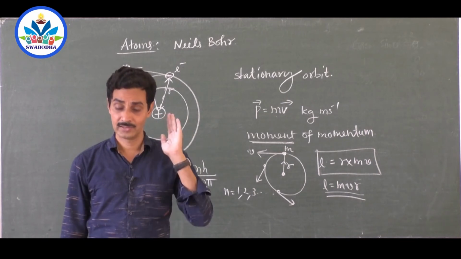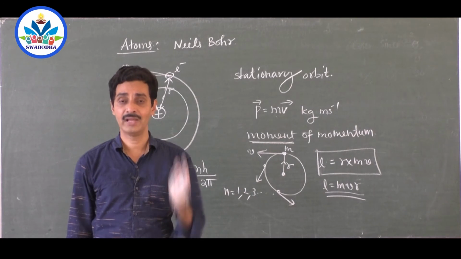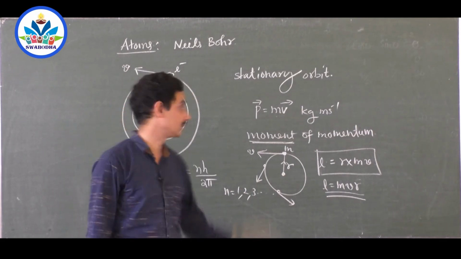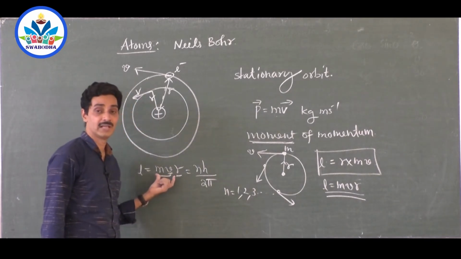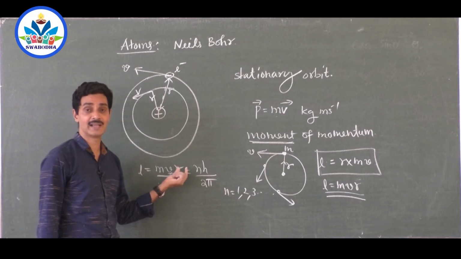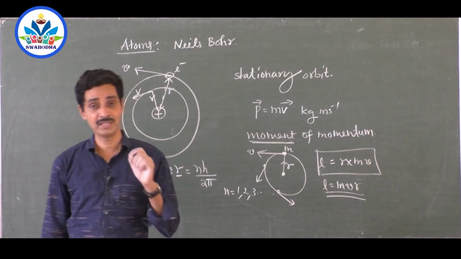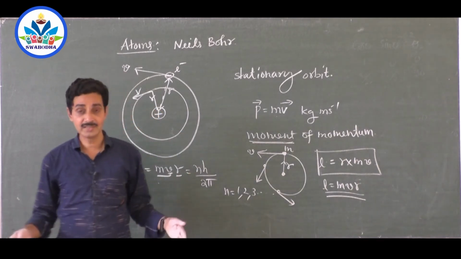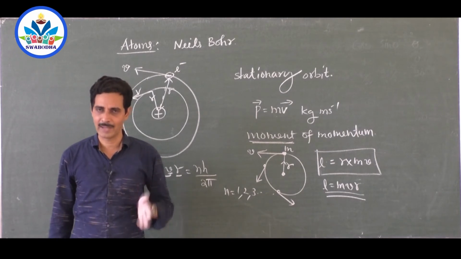Niels Bohr says an electron can move in particular orbits called stationary orbits, where the angular momentum of the electron must be an exact integral multiple of h by 2 pi. If it is an integral multiple of h by 2 pi, then that path is possible, right? If the width of the road is at least equal to the width of the vehicle, you can pass.